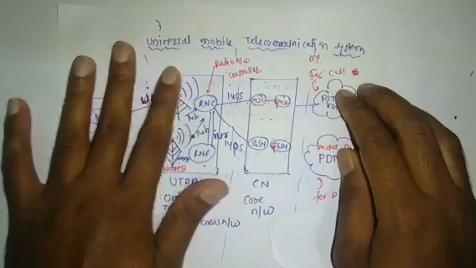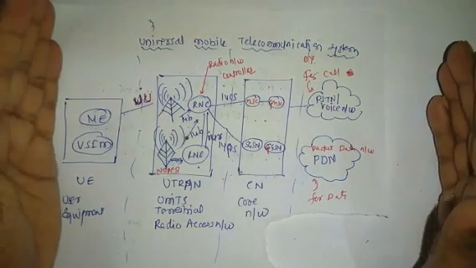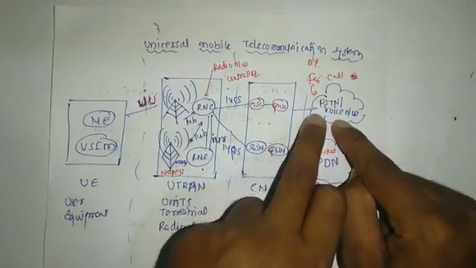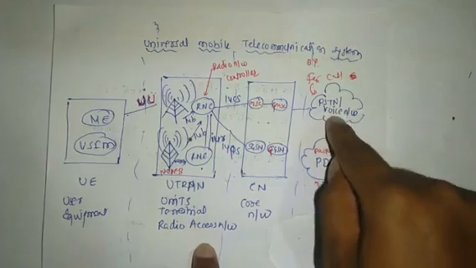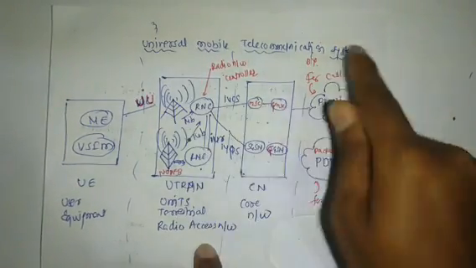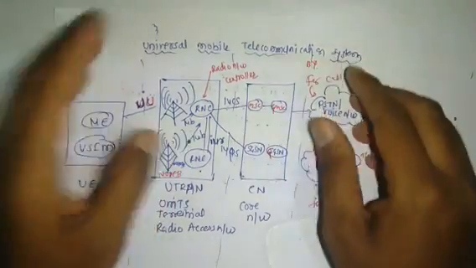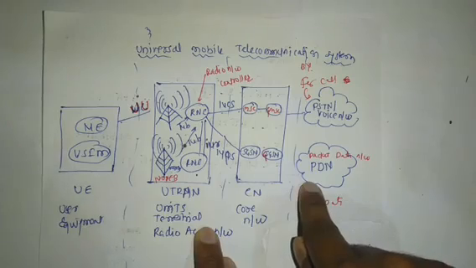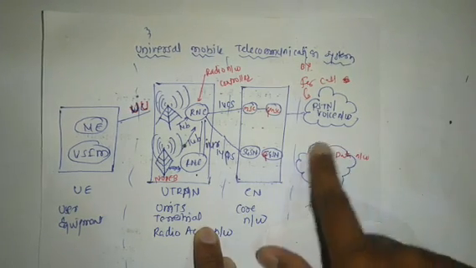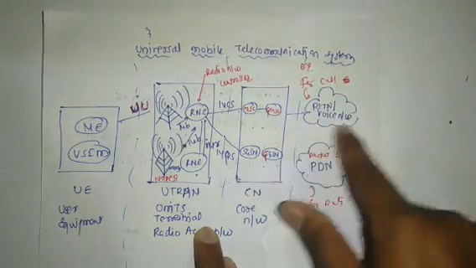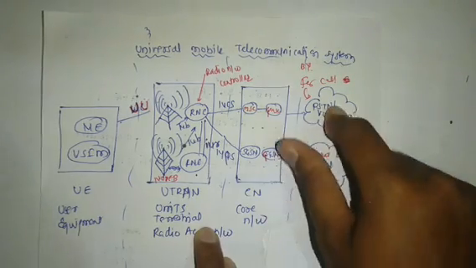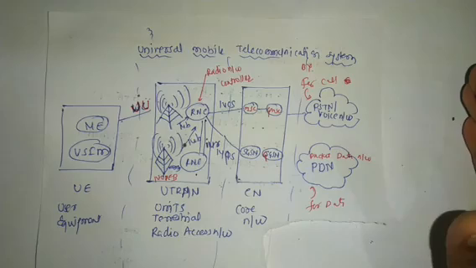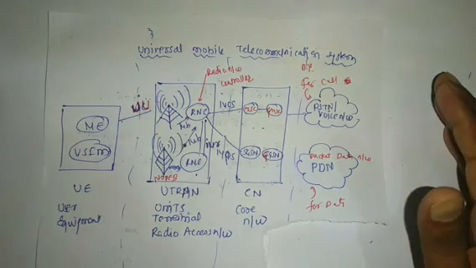UMTS is a specific type of system which has two facilities. If the user wants to make a call, there is a network for voice, and there is a network for data. UMTS uses switching techniques: circuit switching for voice and packet switching for data. If you want to use data, it uses packet switching, and if the user wants voice calls, it uses circuit switching. This is the only main difference in UMTS.